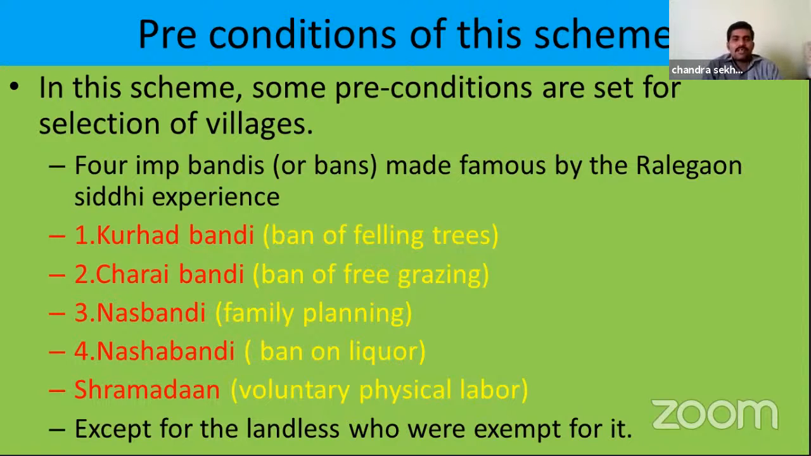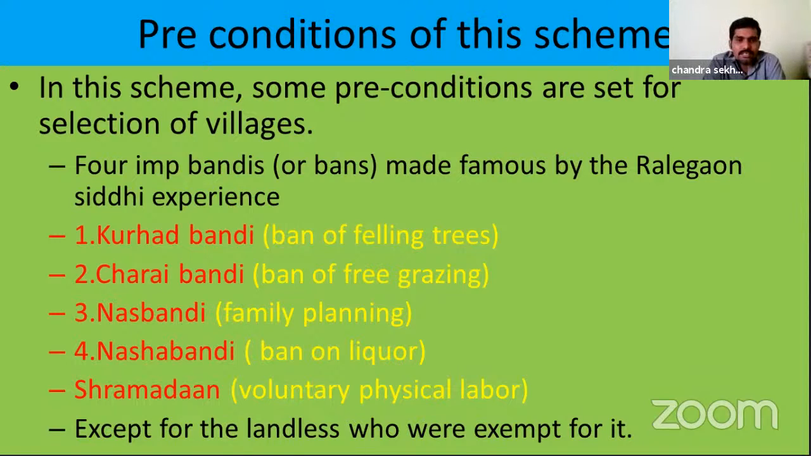Then the second condition is Charai Bandi, the ban of free grazing of cattle in open lands. The villagers should not allow their cattle into open lands for free grazing, but they are allowed to cut the grass and feed their animals. If they allowed free grazing, that would reduce the grass on the top layer of the soil, and that increases soil erosion also. That's why the villagers should not allow their cattle free grazing.